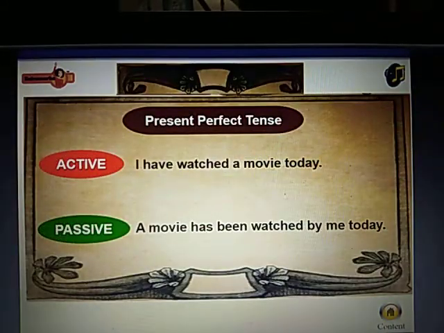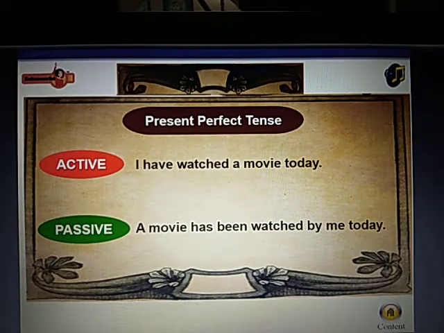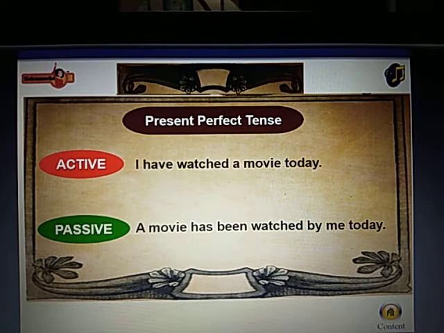We will begin by understanding what changes take place in present perfect tense. Active: I have watched a movie today. Passive: A movie has been watched by me today.